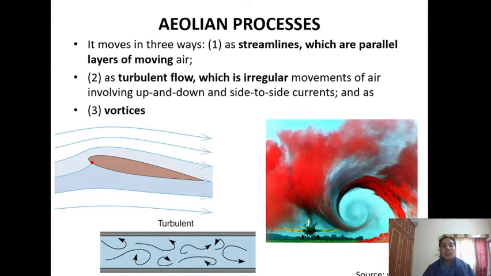Talking about the Aeolian processes, air can move in three ways: either as streamlines, which are parallel layers of moving air, or as turbulent flow, where the movement of air is irregular, moving sideways, or thirdly, as vortices, where the motion of air is along a parallel central axis, as you can see in the picture on the right.